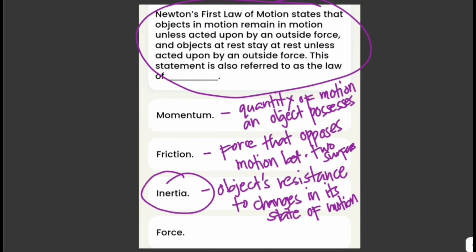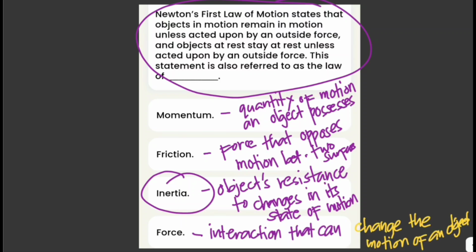Newton's first law of motion is also referred to as the law of inertia. And inertia is the tendency of an object to resist change in motion. And lastly, force. Force is a fundamental concept that describes an interaction that can change the motion of an object. So it is essentially a push or pull that can cause an object to accelerate or change its velocity.